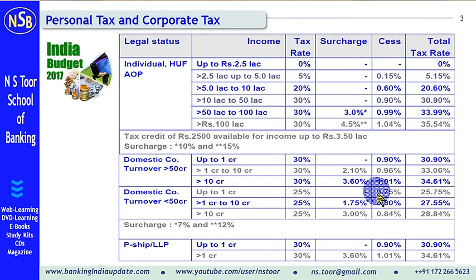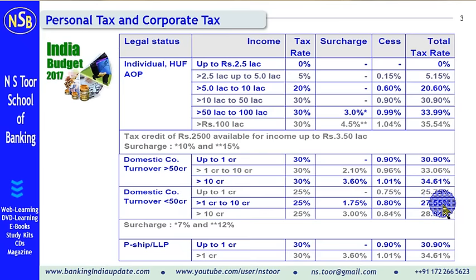So that comes out to 0.75%. Their ultimate tax outgo will be 25.75%. So for the companies earning more than 1 crore up to 10 crore, the basic rate is 25. So there is surcharge of 7%, and this is the education and higher secondary cess. So their total rate is